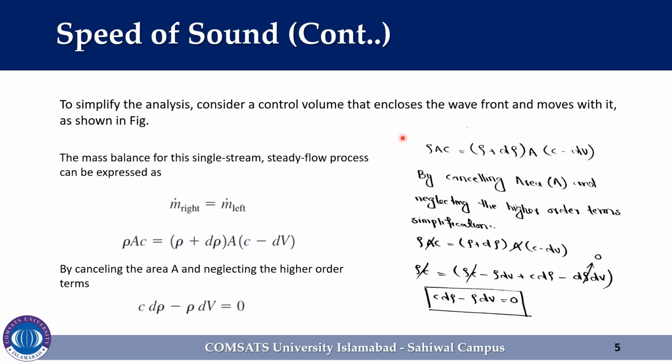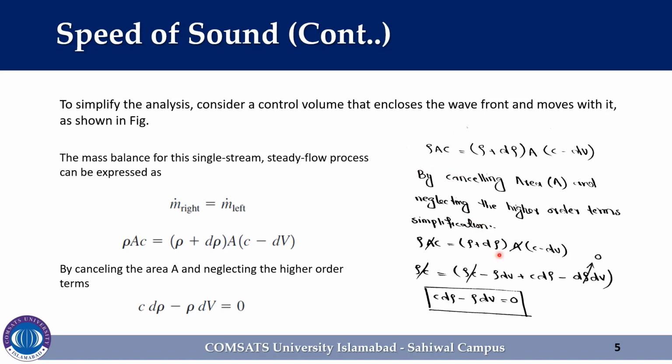Simplification of the previous term: the mass flow rate at the right side of the wavefront is equal to the mass flow rate of the fluid at the left side of the wavefront. We can also express this equation in this form, as already discussed in the previous slide. By cancelling the area at both sides, since we know that the cross-sectional area at the left side and right side of the wavefront is the same, we can cancel these terms on both sides.